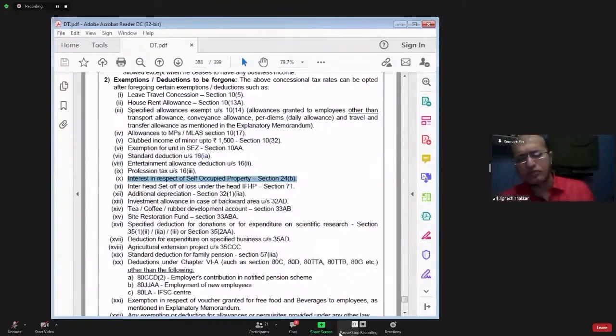That negative, possibility one, you would have adjusted entirely in the last year itself against some other positive income. Against some other positive income, you have adjusted that entire negative in the last year itself. That is the first possibility.